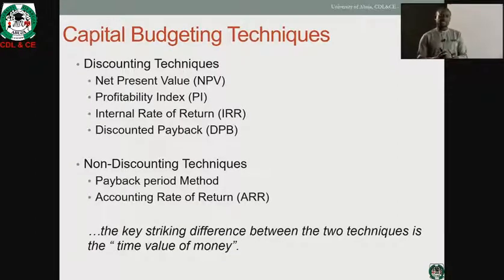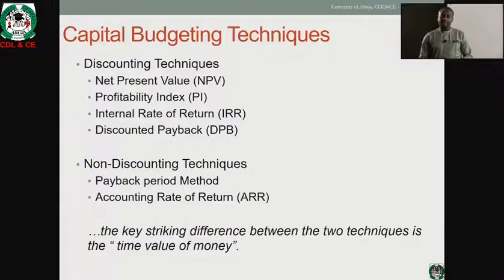For the discounted techniques, the idea is that the organization or the capital investment analyst is taking into account the time value of money in their decision making. And therefore, you have different mechanics in capital budgeting that provide an investor or the analyst with the opportunity of actually factoring in the time value of money concept. We have net present value, we have profitability index, we have internal rate of return, and then we also have